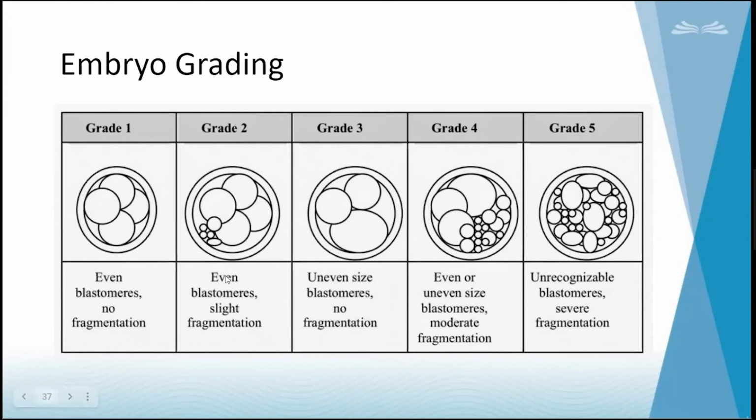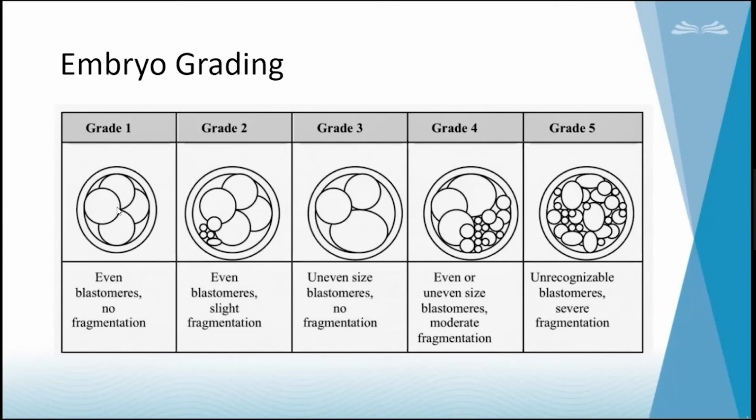So blastomeres are even, no fragmentation, grade 1; slight fragmentation, grade 2; and uneven size of blastomeres, say one blastomere has taken most of the cytoplasm and the other has taken a little part, with no fragmentation, grade 3; even or uneven blastomeres with moderate fragmentation, grade 4. Fully fragmented, where you cannot even recognize the blastomeres, grade 5.